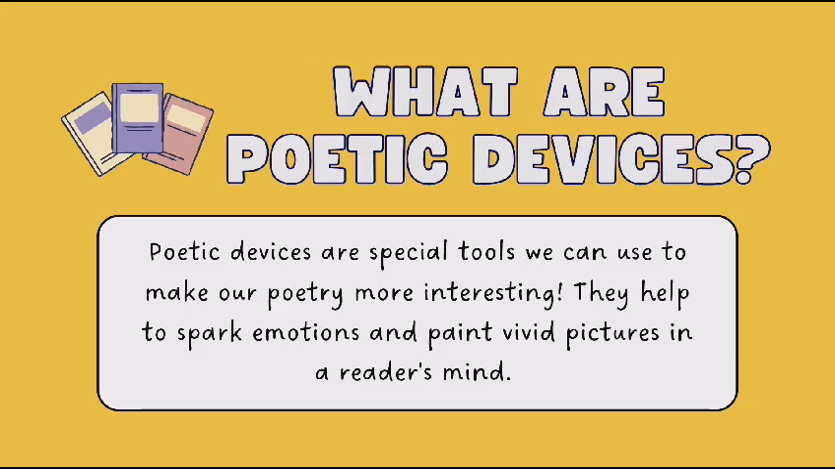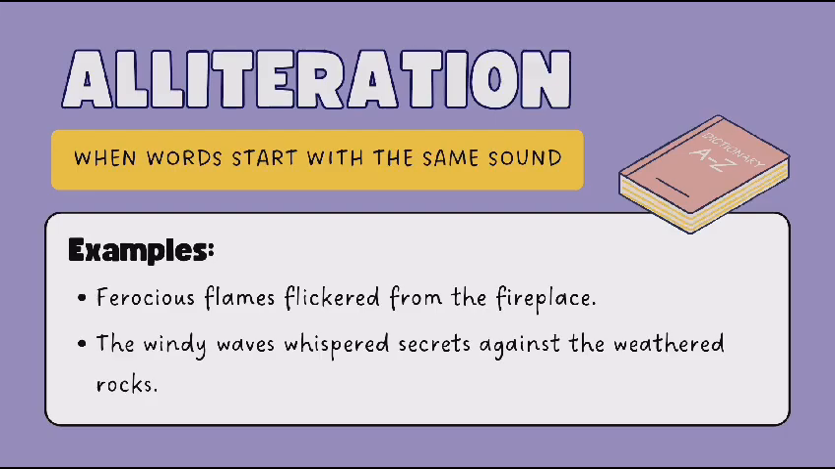What are poetic devices? Poetic devices are special tools we can use to make our poetry more interesting. They help us to spark emotions and paint vivid pictures in our reader's mind. The first poetic device we are going to learn about is alliteration. It is used in a poem when words start with the same sound.